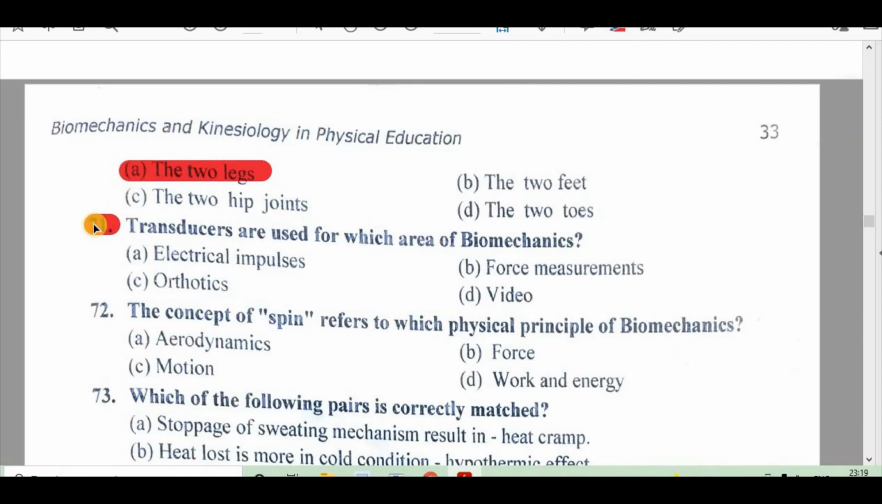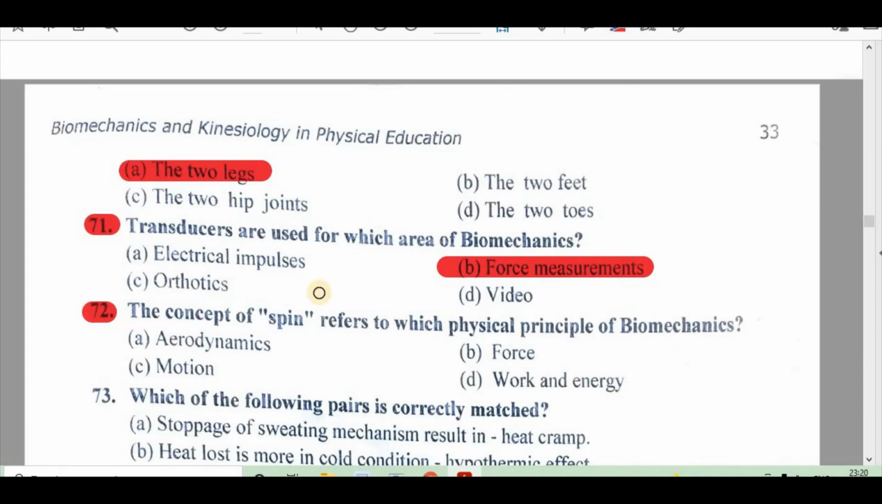Question 71. Transducers are used for which area of biomechanics? A, electrical impulses, B, force measurement, C, orthotics, D, video. Right answer is B, force measurement.